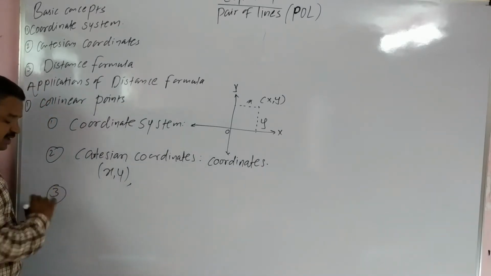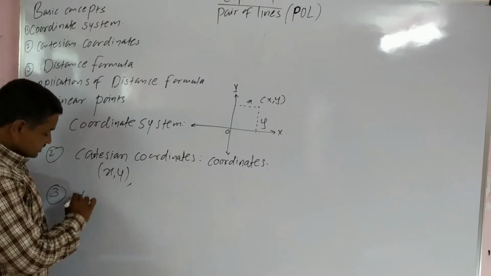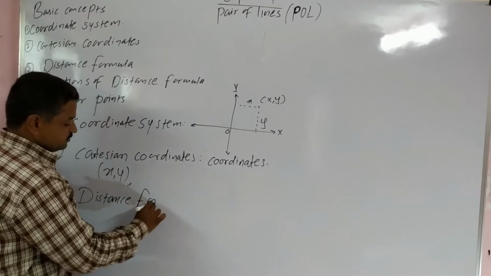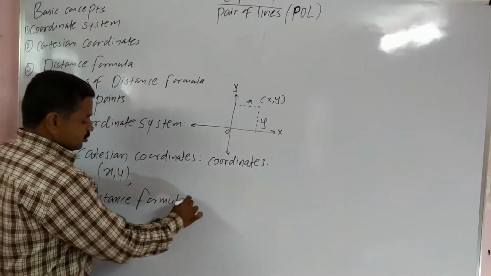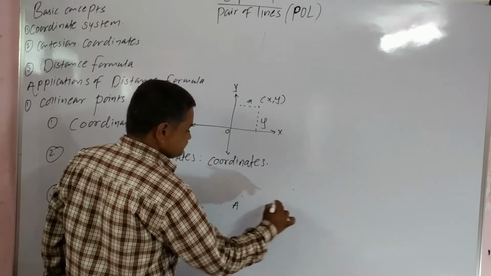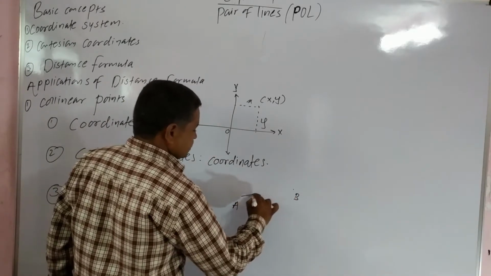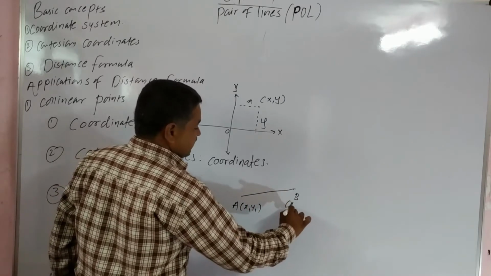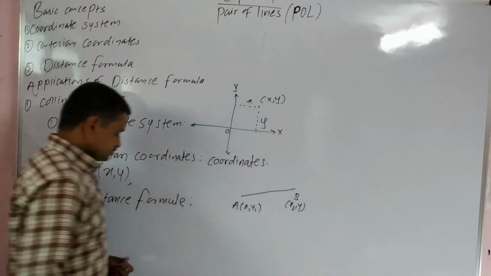Now, next we discuss the basic thing, that is the distance formula. Suppose let us consider A and B to be two points, A having coordinates x1, y1, and B having coordinates x2, y2.